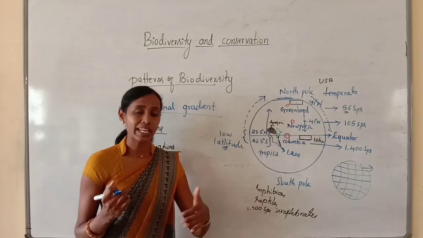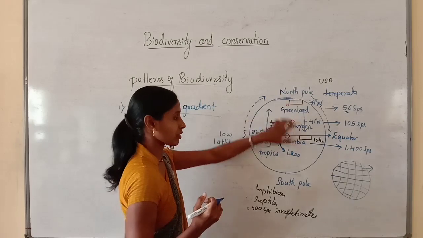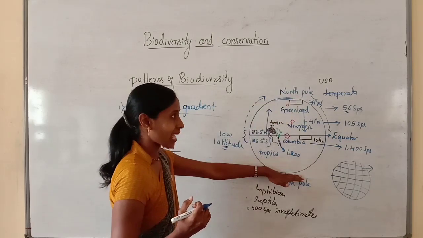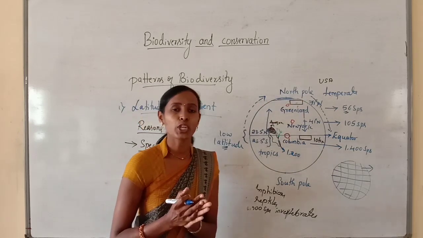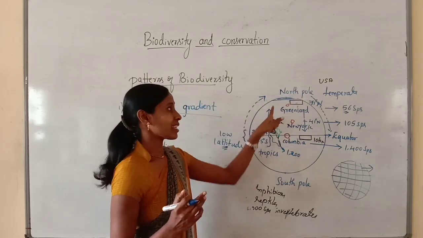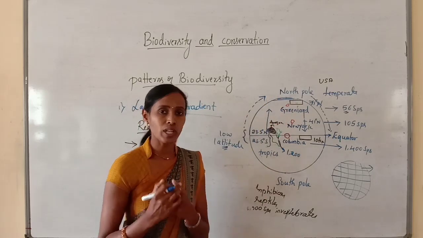See, for example, in temperate regions, as they are towards the polar regions, the climate is usually cold, because there is lower temperature and colder climate.